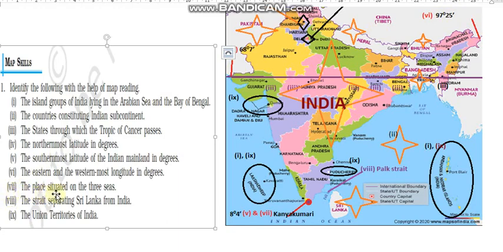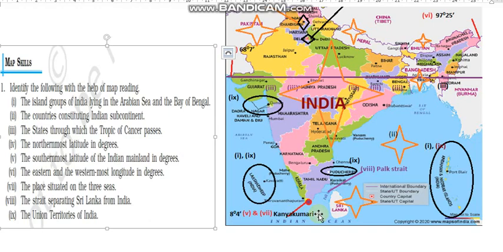Now seventh one, the place situated on the 3 seas. 3 seas means the Arabian Sea, the Bay of Bengal, and the Indian Ocean. तो 3 seas के तरफ कौन सी place ऐसी है जिसमें तीनों seas दिखाई देते हैं? तो this is the southernmost tip, and it is called Cape Comorin in British India time, and now it is called Kanyakumari.